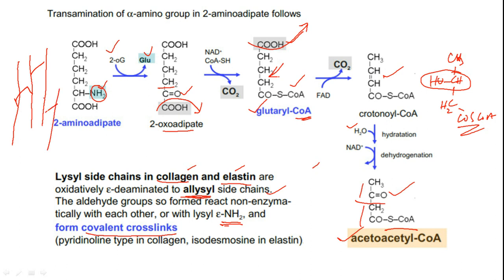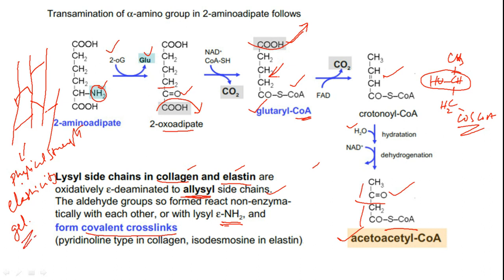Okay, so these two will react, and if we have lysines, so this is what we call covalent cross links. So these covalent cross links will increase first the physical strength, okay, and they will add elasticity to the polymer fiber, and also their physicochemical properties, because they can entrap moisture, so they can form something like a gel like structure.